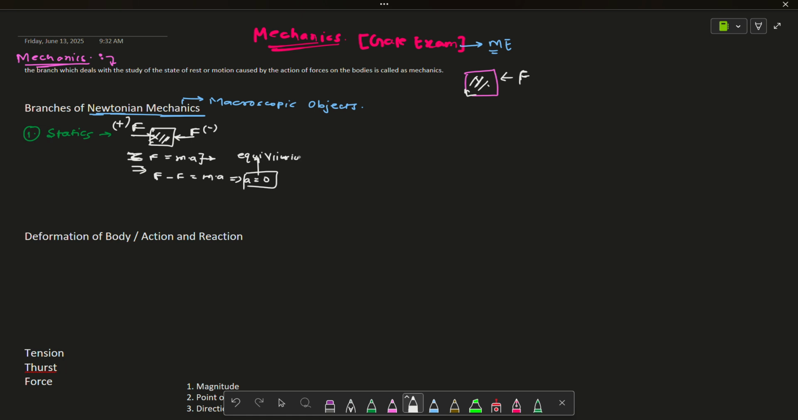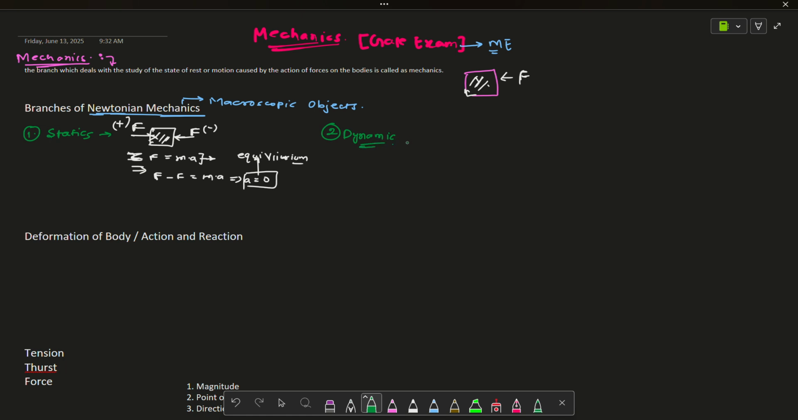Whenever your body is not moving, that means it's static. Even though you are applying a force, if the body is static, then that branch is known as statics. And the second one is dynamics.